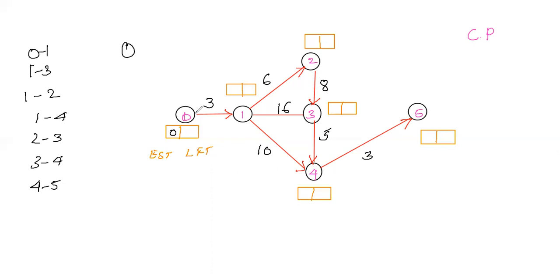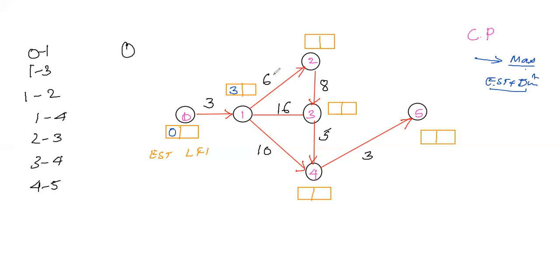So 0 plus 3 will be 3. Only one arrowhead is there. Going forward, you need to consider the maximum value, by adding the previous EST plus the activity duration. If you sum it, you get the EST of the next node. Similarly, coming to this, only one arrow.